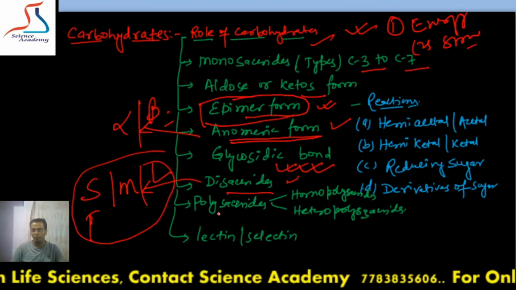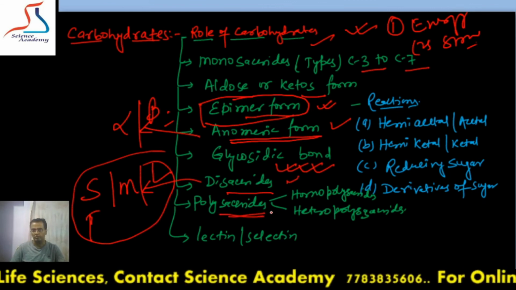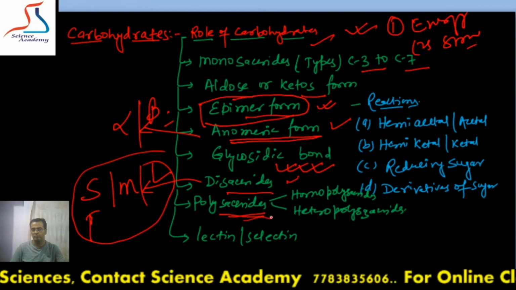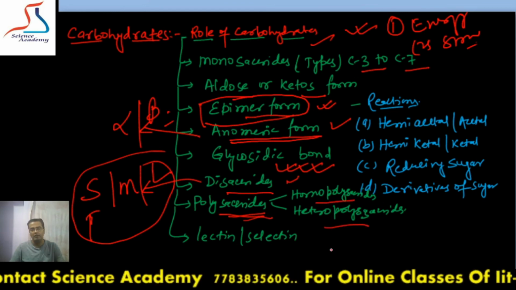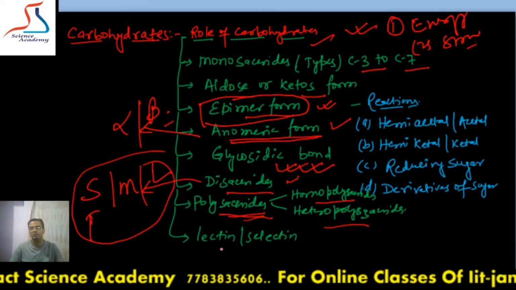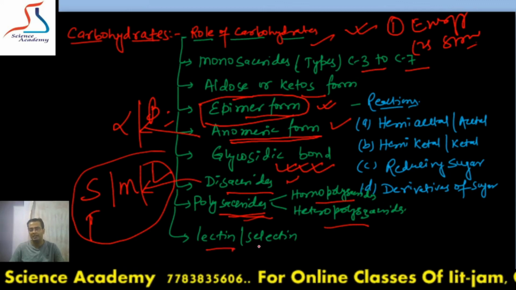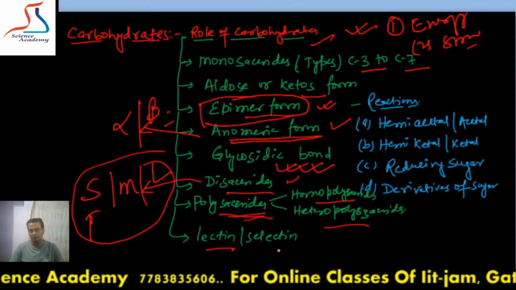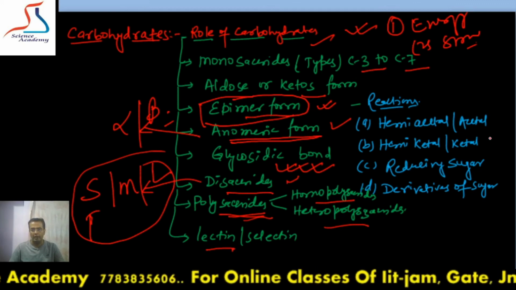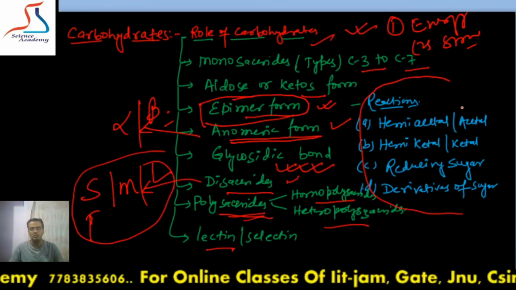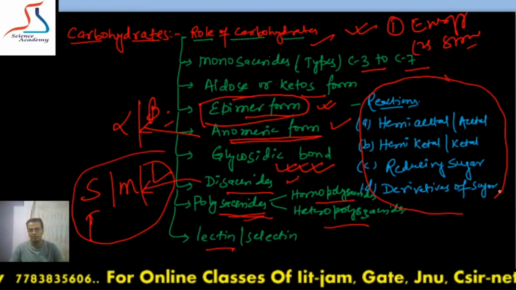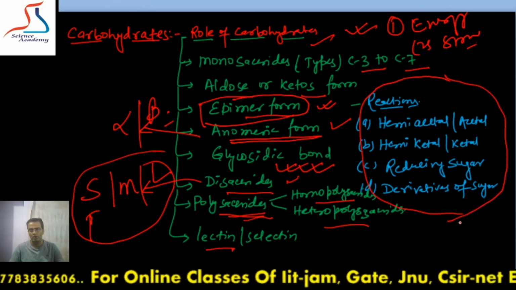After that, polysaccharides. Disaccharides combine to form polysaccharides. Polysaccharides are of two types: homopolysaccharide and heteropolysaccharide. And then finally you have to study the purification of carbohydrate using lectins or selectins, which bind specifically to the carbohydrate. Apart from this, you also have to study reactions. These are very important, because carbohydrates are very reactive molecules.